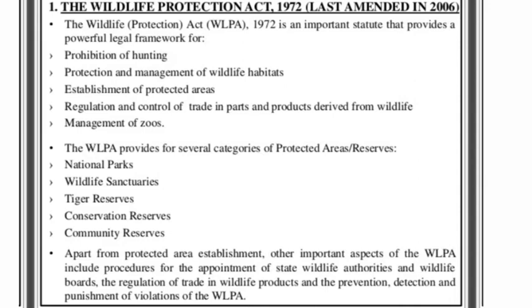Other important aspects include procedures for the appointment of state wildlife authorities and wildlife boards, regulation of trade in wildlife products, and the prevention, detection and punishment of violations of the WLPA.